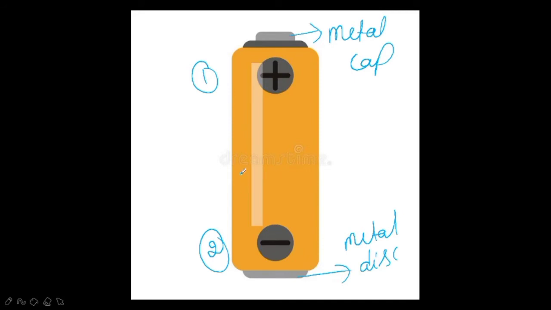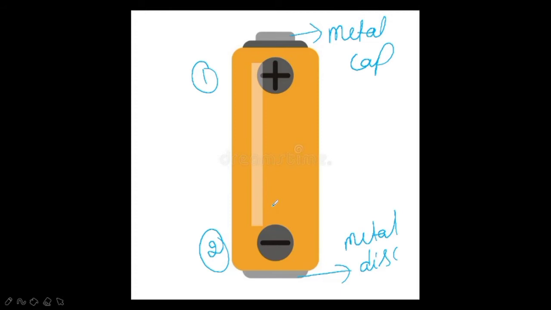But when the chemicals in this electric cell are used up, what happens? The electric cell stops producing electricity, right? Then what will you do? The electric cell has to be replaced with a new one. If we want to make the torch work, we have to replace that old electric cell with a new one.